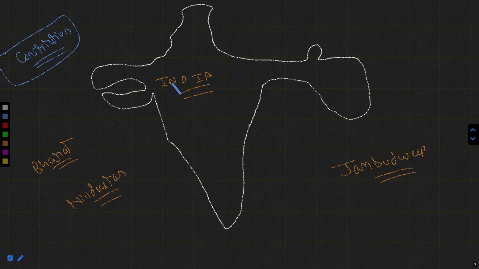Whatsoever boundaries we have, how we work together to safeguard these boundaries. And there are so many states in the country. In India, there are 28 territorial divisions, which we often call states.